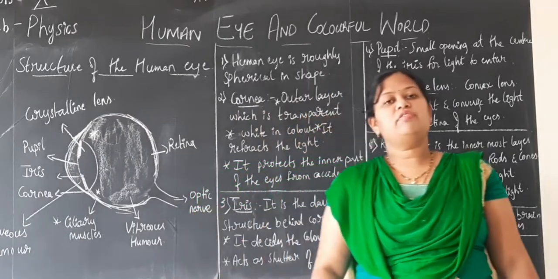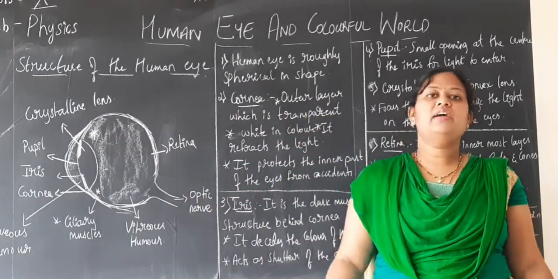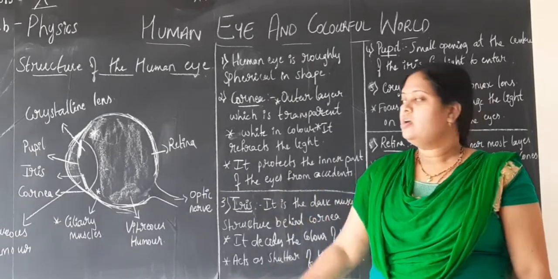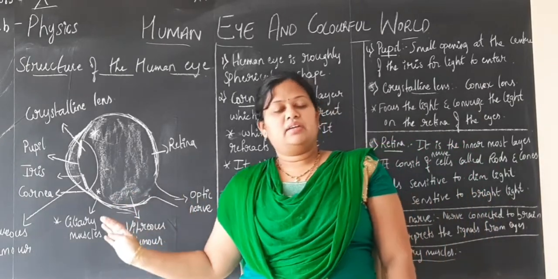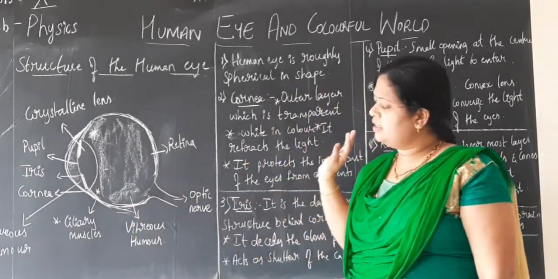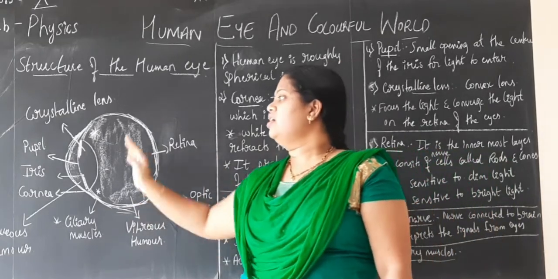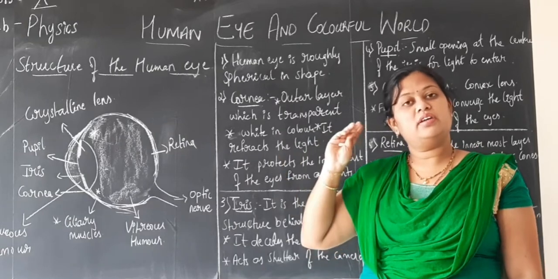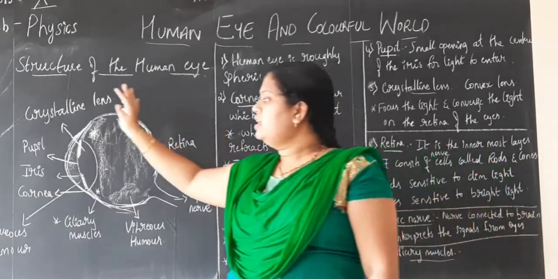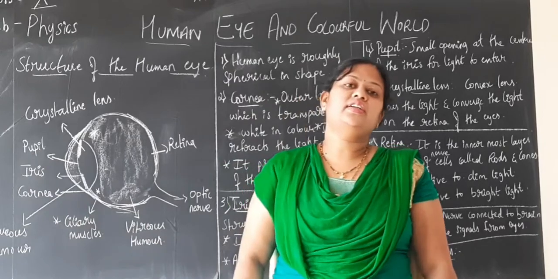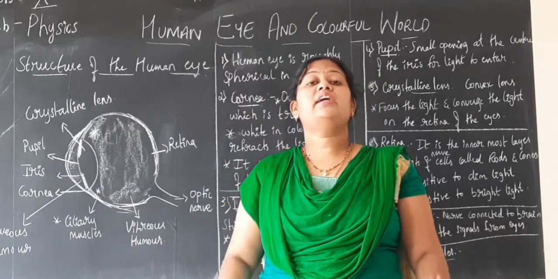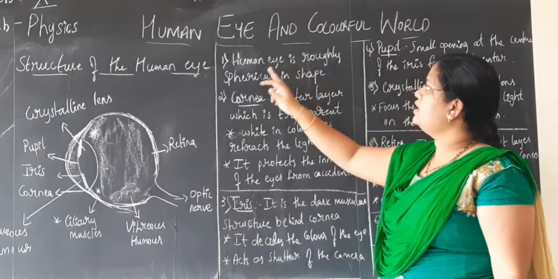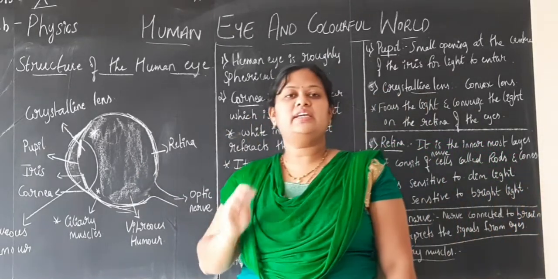We know the eye is one of the important sense organs of our body, which helps us in seeing the beautiful world around us. You have studied it in detail in biology. So let us recall or learn once again what you have discussed about the important human eye. The eye is almost spherical in shape. Underline it: it is almost, or roughly, spherical in shape.